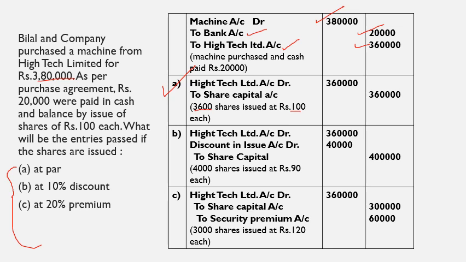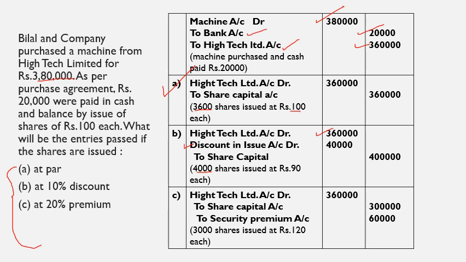Then the second case, if the shares are issued at 10% discount, they have to issue 4,000 shares. Whenever the company is issuing shares at discount, as we have discussed earlier, a new account is to be opened called discount on issue of shares. So Hightech Limited account debited 3,60,000 they have to pay. For them, we are issuing 4,000 shares at a discount of 10%.